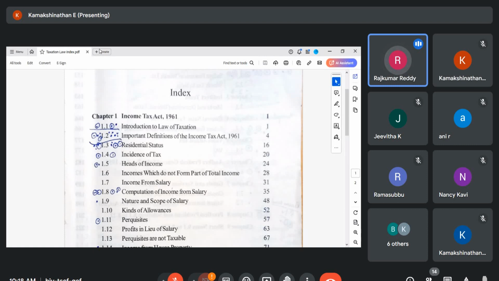Next is the capital asset. This is also one of the important definitions, and I think many times this is also asked in your exam. So what is the capital asset? Always we term asset as the properties. So please remember the word property. So property held by an assessee, whether or not connected in business or profession. Why it is called business or profession here is, you may be holding a property but you are in the process of real estate business.